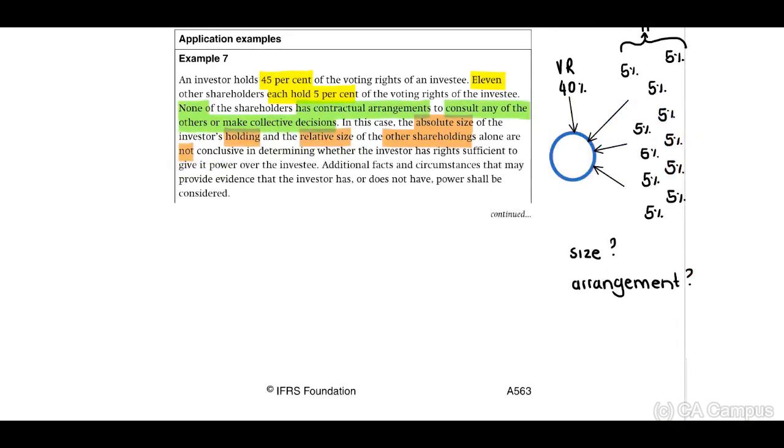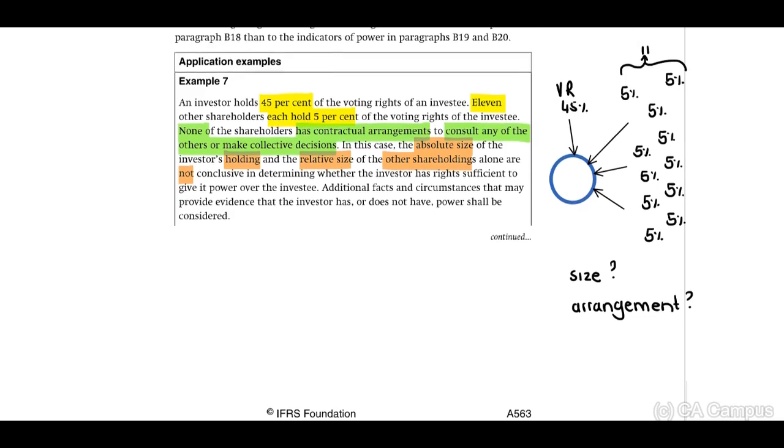Right, in this example, our investor owns 45%, not 40%, guys. 45%, and we have 11 other investors, each owning 5%. Now, if we look at this, they indicate to us that there is no contractual arrangement to consult any of the others or make collective decisions. Therefore, none of these entities have an agreement.